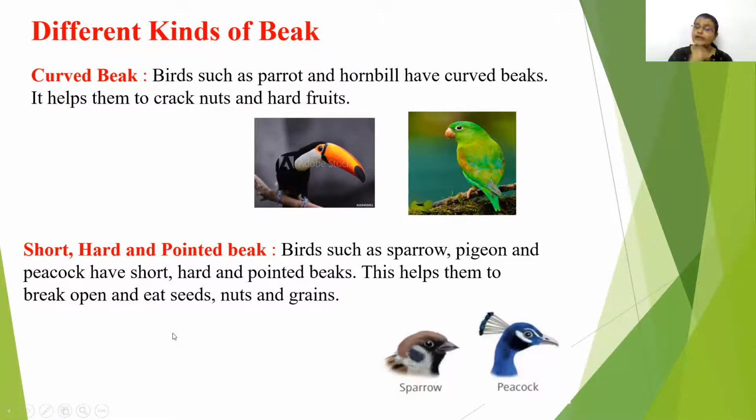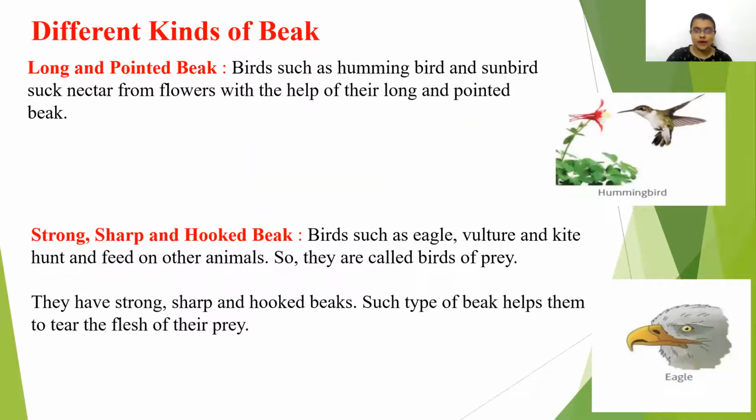Short, hard and pointed beak. Sparrow, pigeon, peacock. They have this type of beak, children. Why do they have this type of beak? So that they can break open and eat the seeds, nuts and grains. Right, children? Now we will move to the next one.